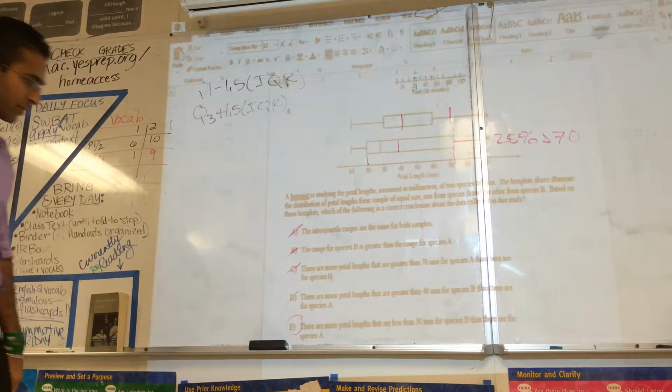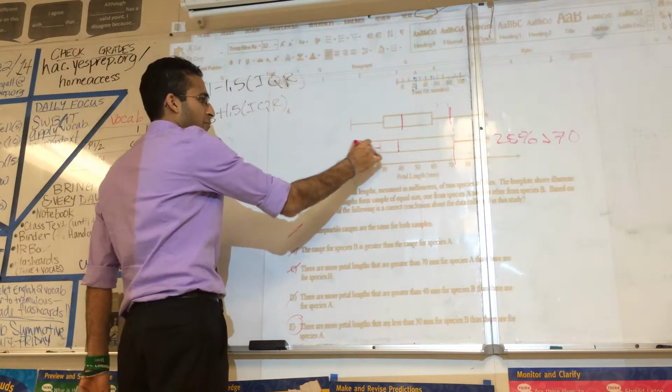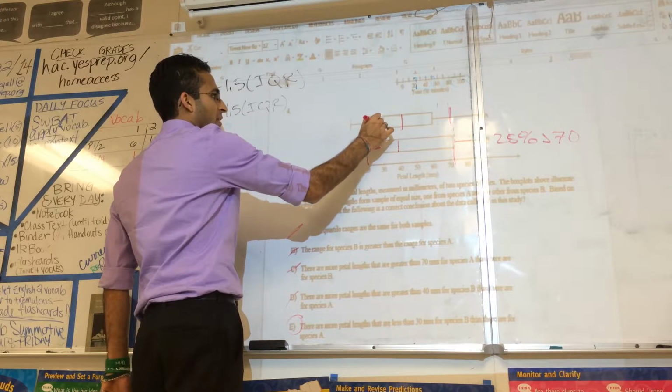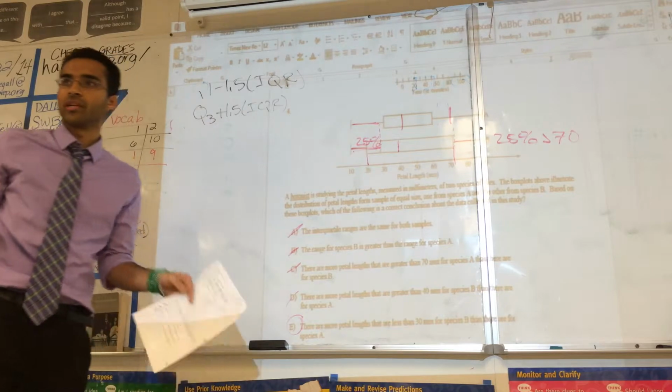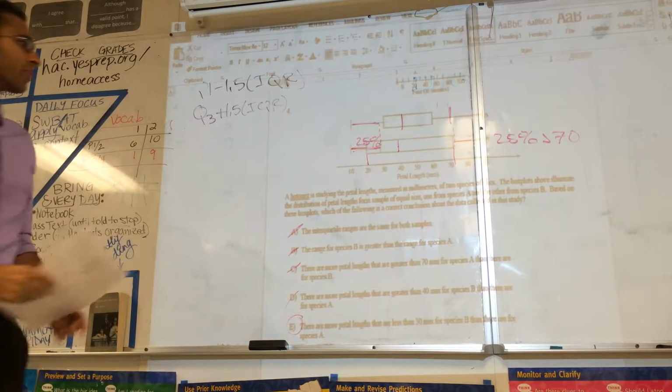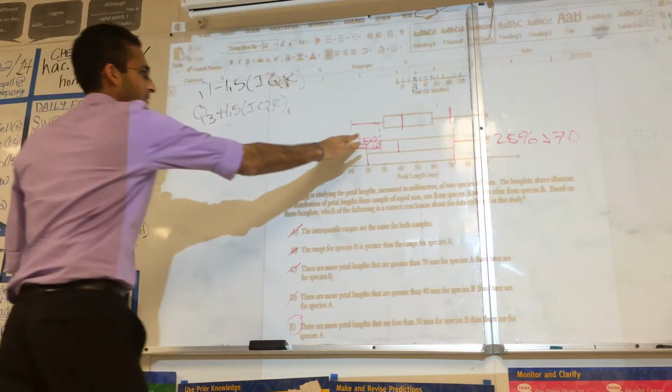E must be right, but just to go through it: there are more petal lengths that are less than 30 for B than for A. Less than 30 is 25% for B, and for A, somewhat less than 25%. I don't know exactly what it is, but less. Does that make sense? 50? Yeah, sorry, 50.